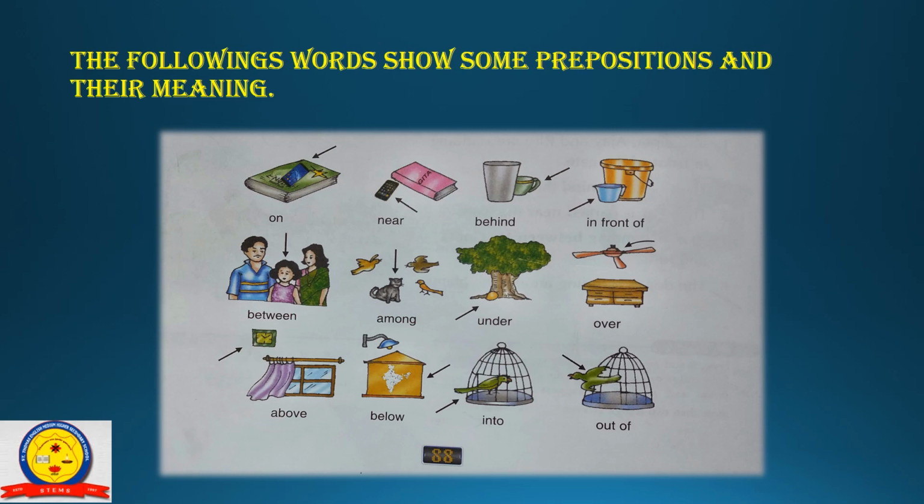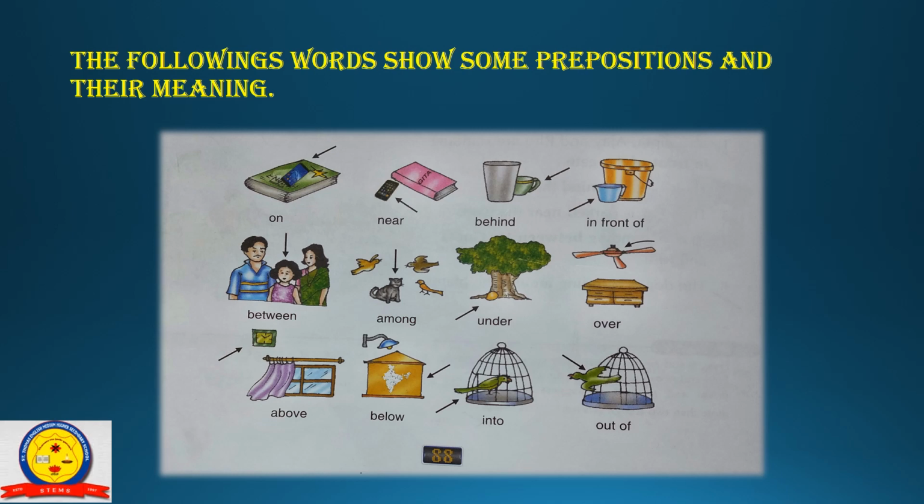Above. Above is used to mean at a level higher than something. You can say that a watch is above the window. Below. Below is used to mean at a level lower than something, as you can say that a picture or a map is below the bulb.